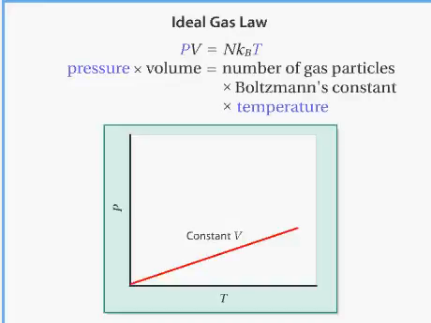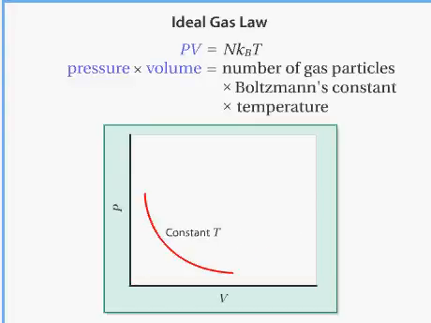The first prediction of the ideal gas law is that pressure is directly proportional to temperature, if all other factors are equal. Similarly, volume is proportional to temperature if pressure is held constant. Finally, pressure and volume are inversely proportional at constant temperature.